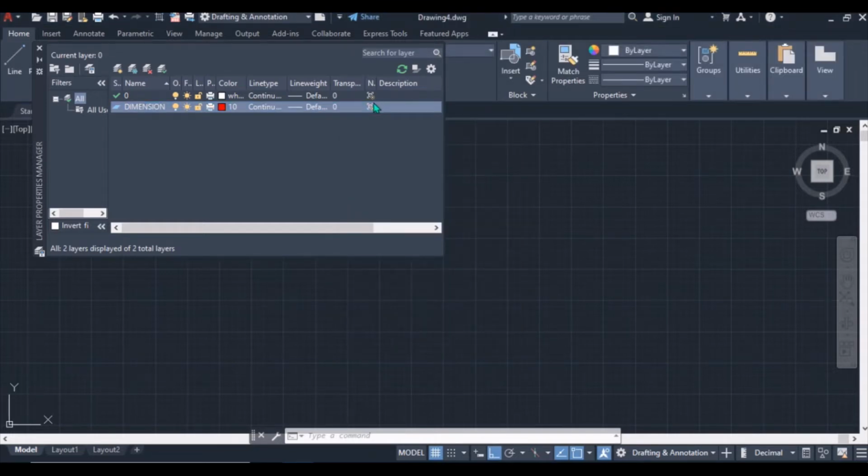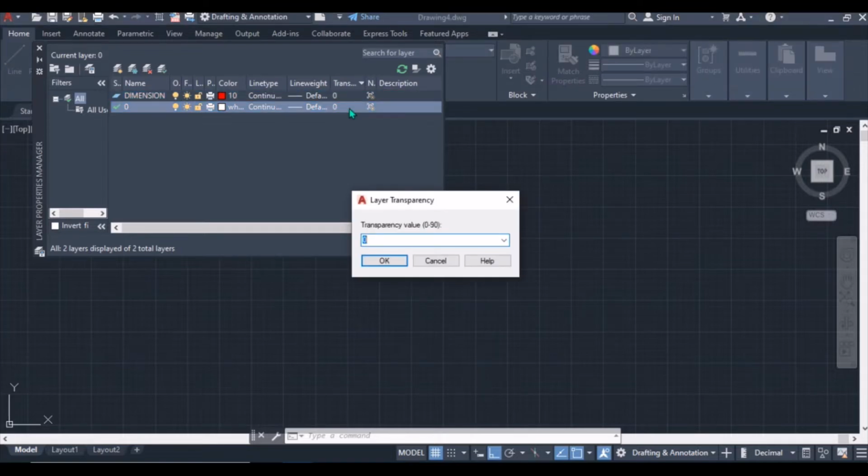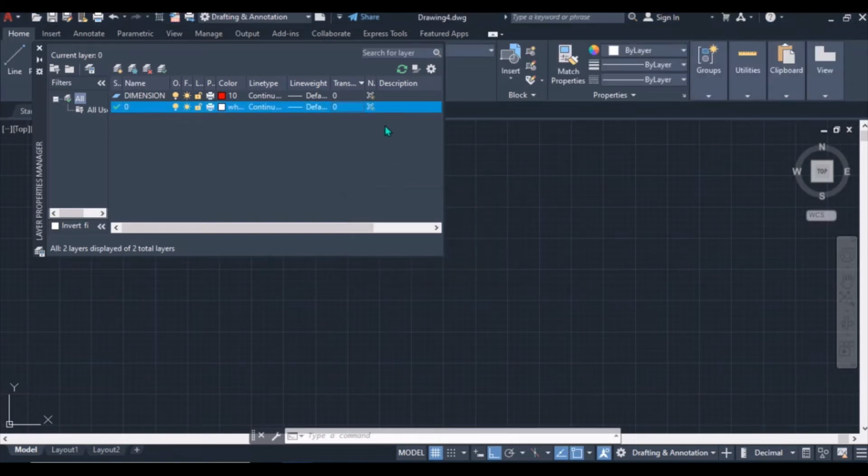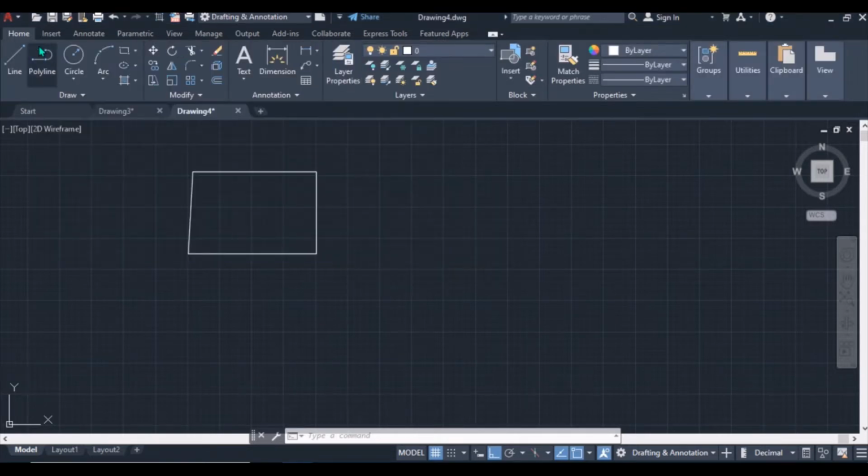Then transparency. How will your line appear when you see it with your eye, has it been faded? So transparency ranges from 0 to 90, where 0 represents no transparency, and 90 means the line will be faded. That's how you will do your layer properties.